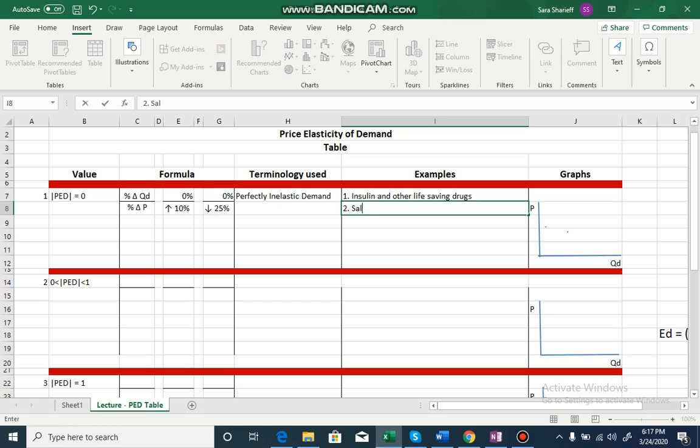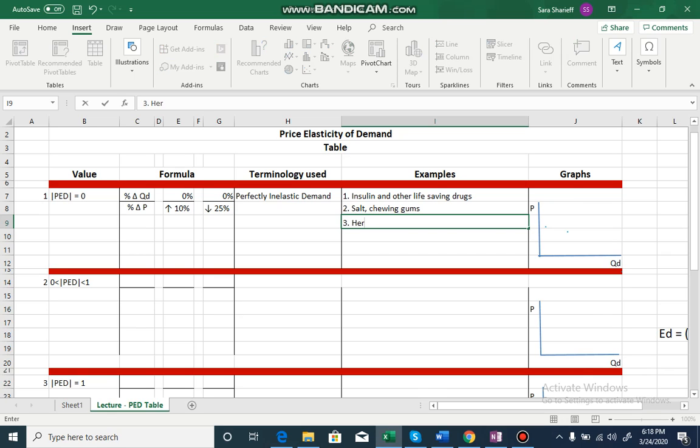What else? Salt, chewing gums, goods on which we spend a very small percentage of our income have a perfectly inelastic demand. Let's suppose you eat chewing gums a lot. Daily you eat 1 chewing gum. That makes 30 chewing gums every month. Now if prices of salt or chewing gums double, quantity demanded is not going to change at all. You will continue purchasing the same quantity because you are already spending a very small percentage of your income. So even if prices double, it is not going to impact your purchasing pattern, right?